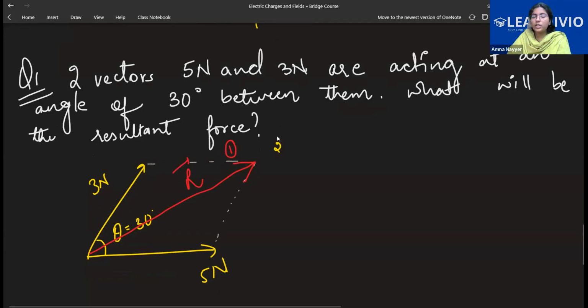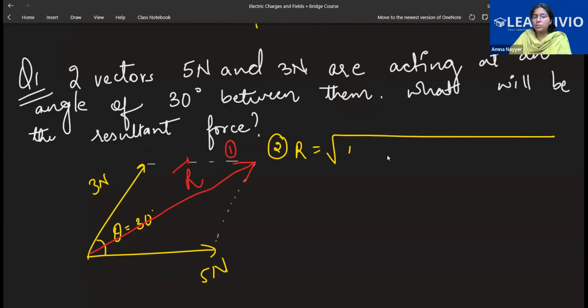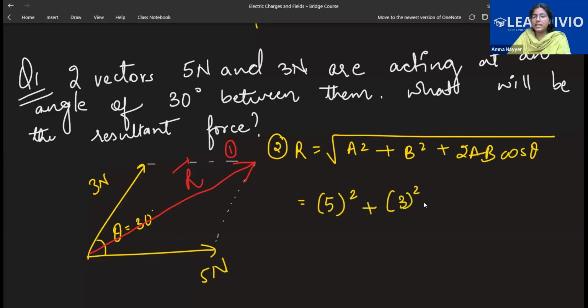Coming to the usage of the formula for R. I told you R is equal to the square root of A square plus B square plus 2AB cos theta. Now let's say A is 5 Newton, so it will become 5 square. B for us is 3 Newton, so this will become 3 square plus 2 into A, which is 5, into B, which is 3.